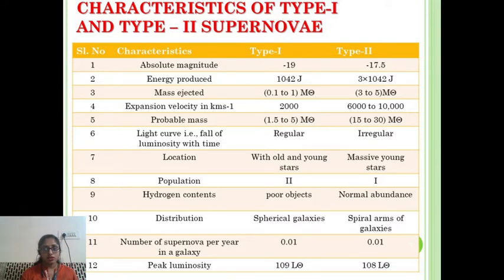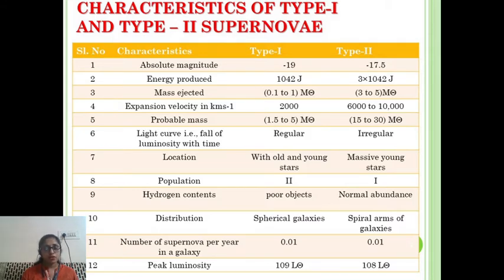The population is almost maximum in type 1 and minimum in type 2. Hydrogen content is very poor in type 1 supernova and normal in type 2. The distribution of type 1 supernova is in spherical galaxies, whereas type 2 supernova is observed in the spiral arms of galaxies.